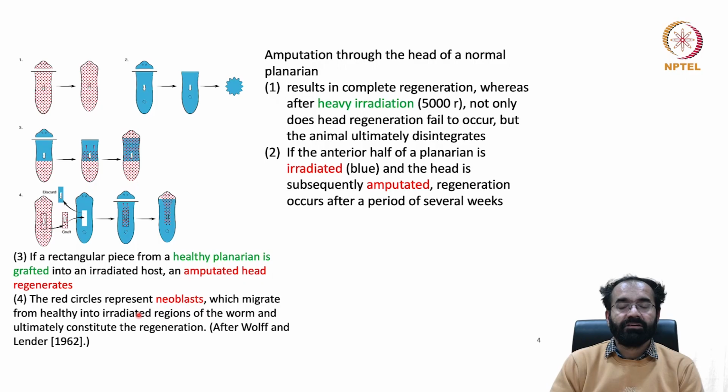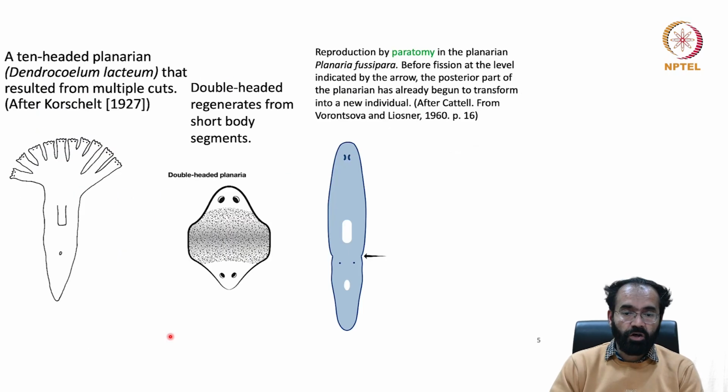And this is something very interesting, this is an experiment done by Wolff and Lender in 1962, and we learned that something coming from a healthy planaria is able to restore normalcy.